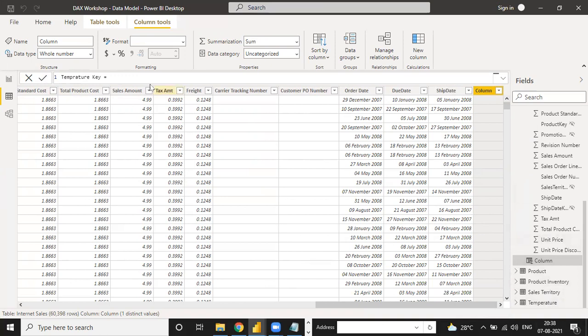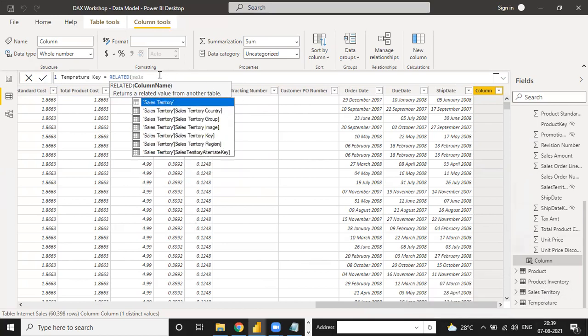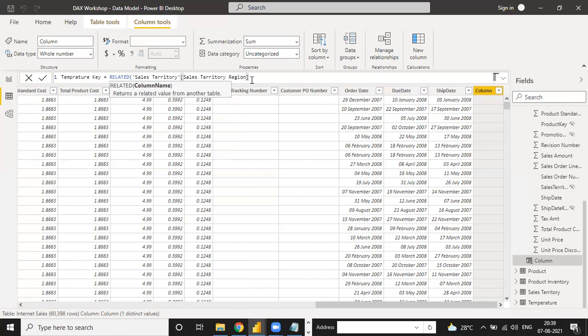So you just use a simple formula, RELATED. RELATED or RELATEDTABLE is used for the VLOOKUP in the VLOOKUP formula. Related under which table? Because we have a sales territory table, one sales territory table and a different table as well. So we put the sales territory, and under the sales territory we have the sales territory region, because we want a region here. So we put the sales territory region and see the result.